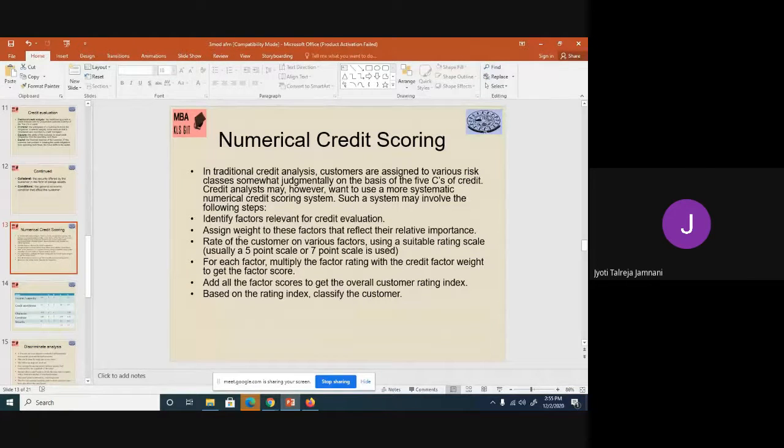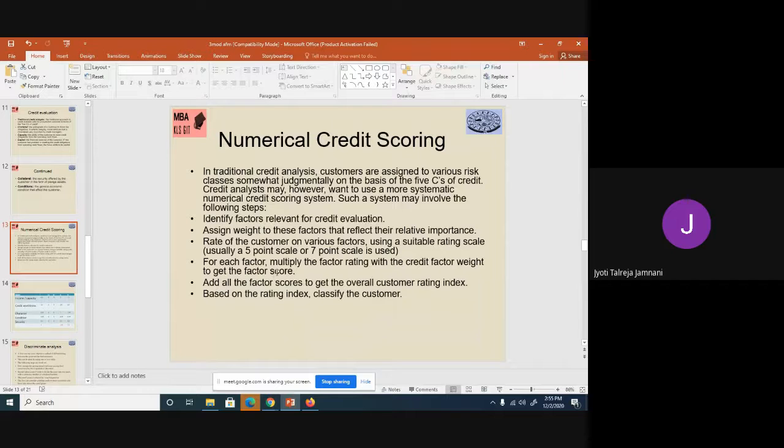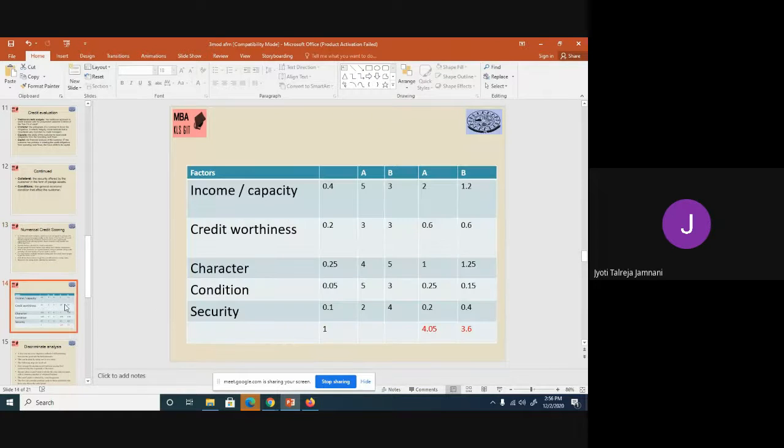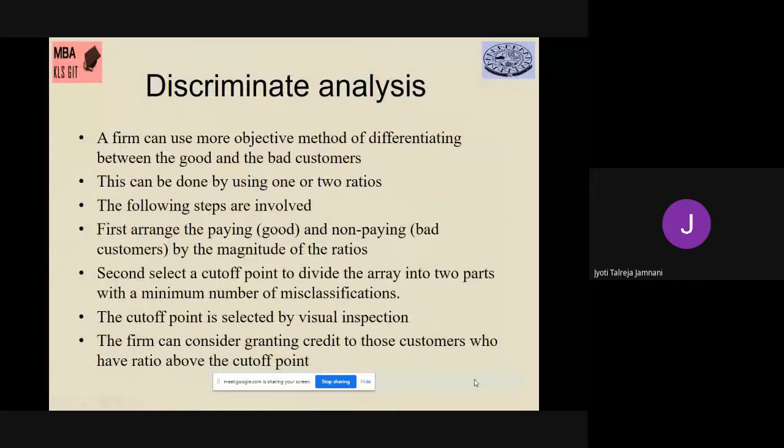This is more of a practical approach with numbers, and quantitatively you will understand which customer is performing better than the other. Whereas in case of traditional, it was all based on your thinking. You feel the character is good, you feel the capacity is good. Here, the same thing we have put in numbers to justify why we have selected customer A over customer B. So that was one method. The next method is discriminant analysis.